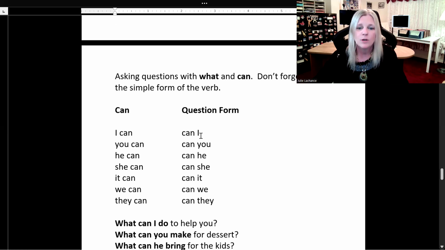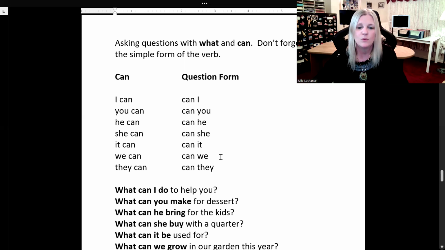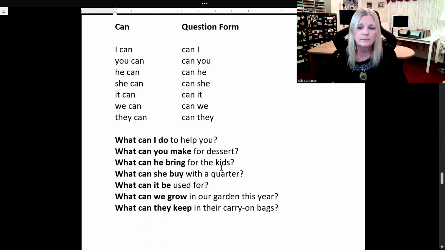I can, question form, turn it around. Can I? You can, can you? He can, can he? She can, can she? It can, can it? We can, can we? They can, can they? Sample sentences. What can I do to help you?